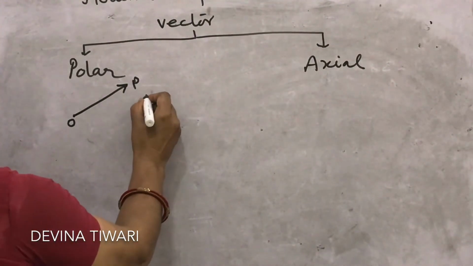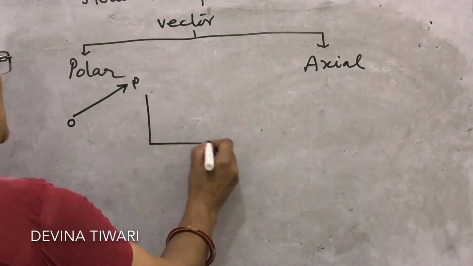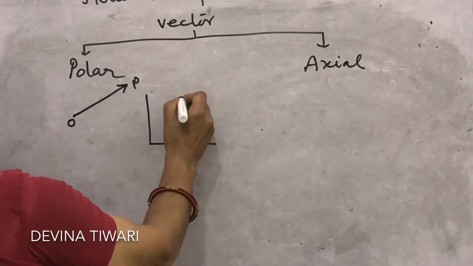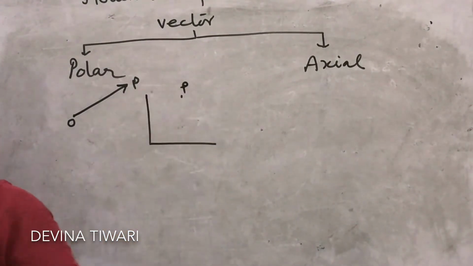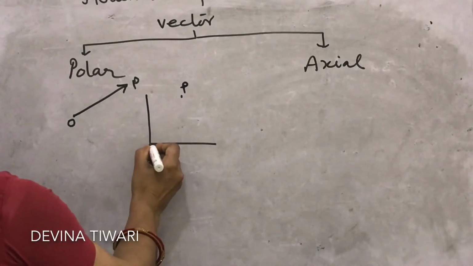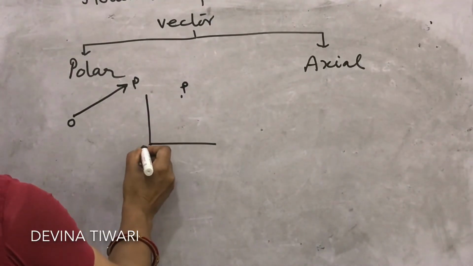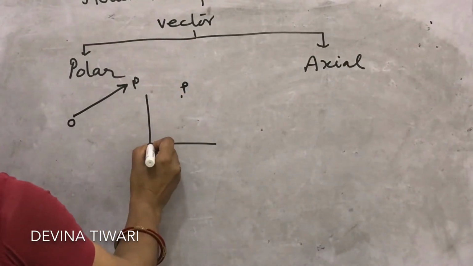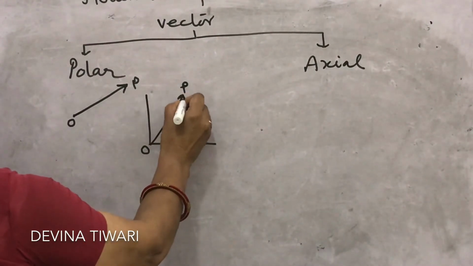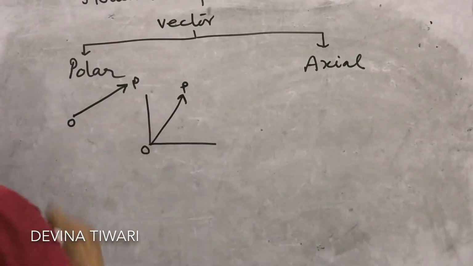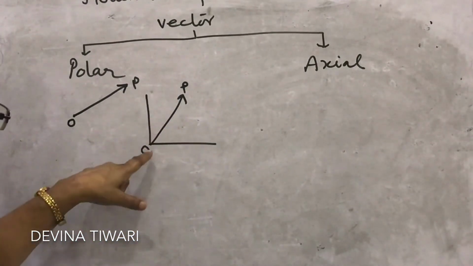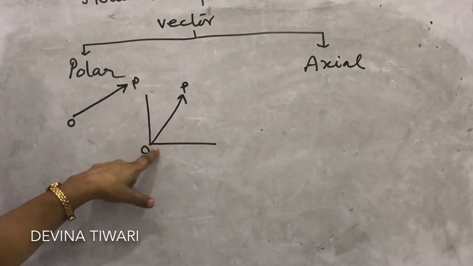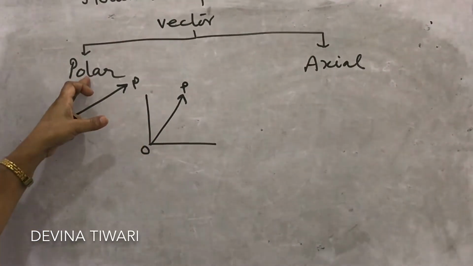Suppose in the xy axis, in the 2-dimensional case, a point P is situated here, with reference to a certain origin. The position of point P is represented by this vector. Now this is called the position vector. So a position vector also has the starting point. It comes in the category of polar vector.